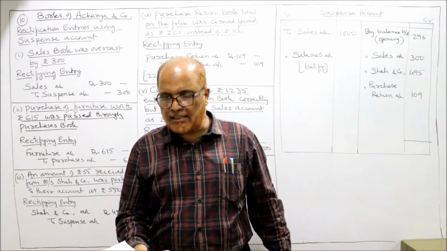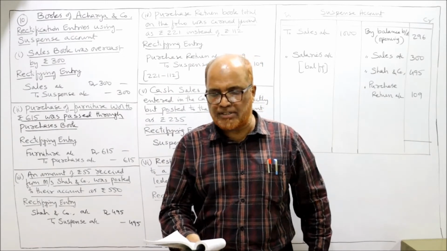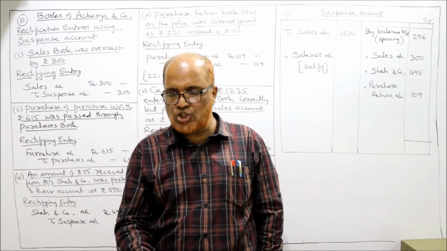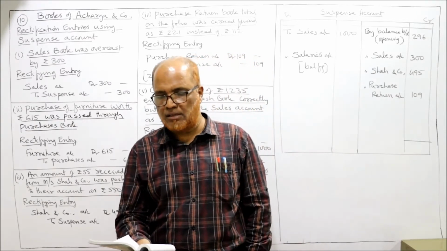Come on students, now we'll start the next problem, that is problem number 10. See carefully, it's problem number 10. A ledger keeper of Acharya and Company could not agree the trial balance.